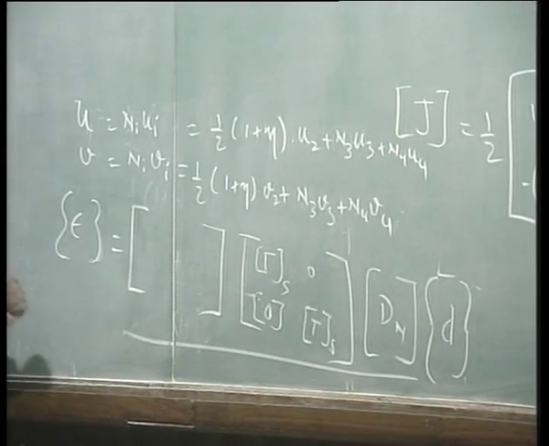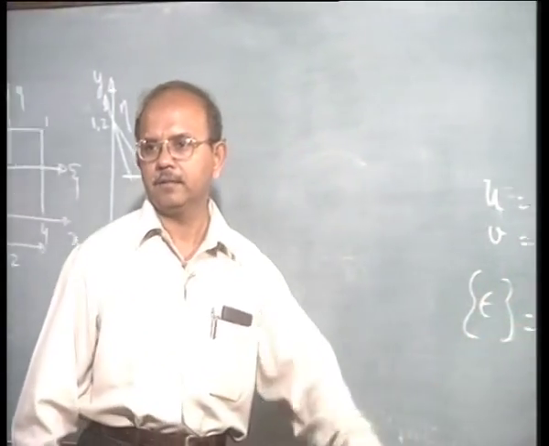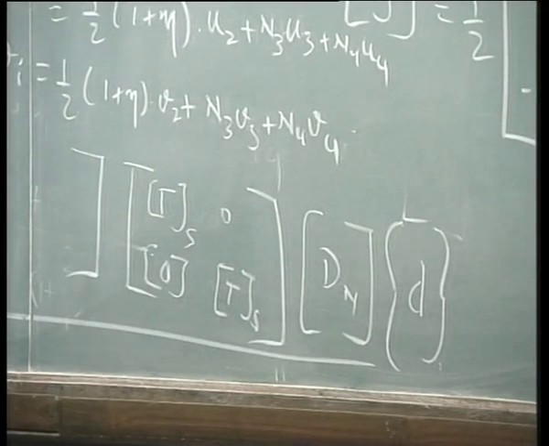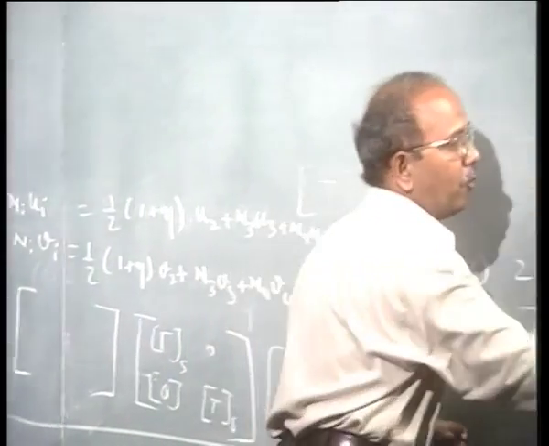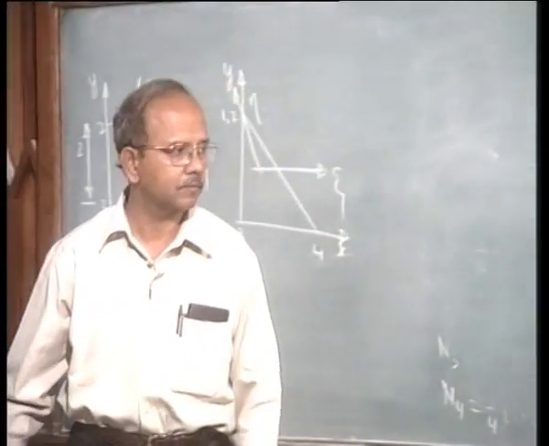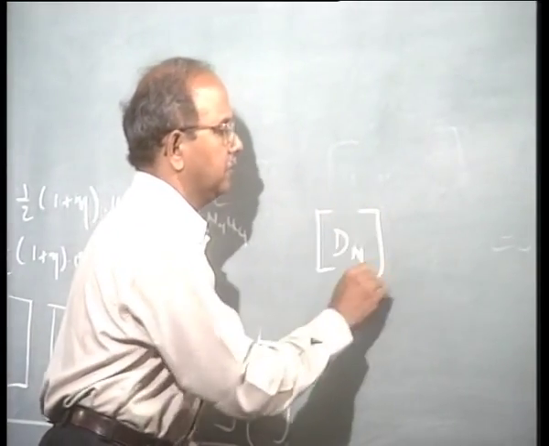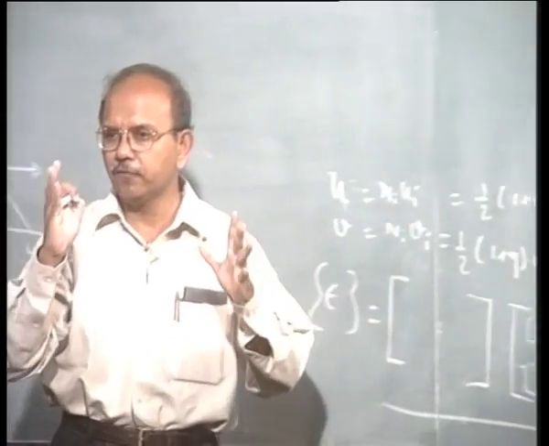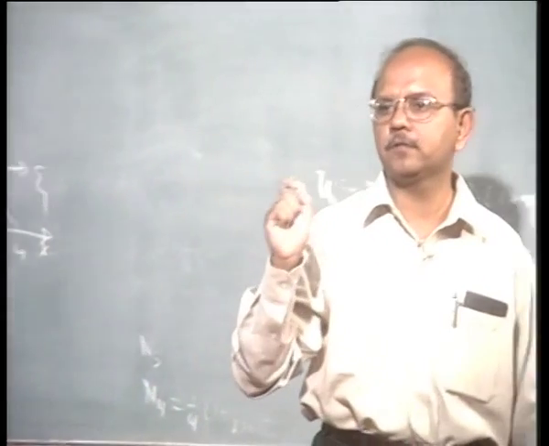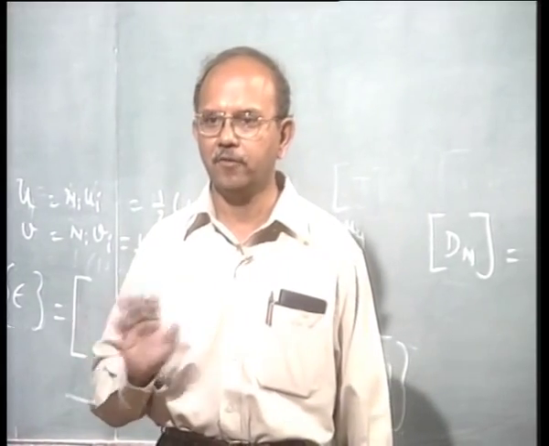Now I'll give you 2 minutes. I want you to calculate Dn, just calculate Dn and tell me what it is. Since you have not done it before, I would like you to do that. Any questions? Is there any confusion? Has anyone not understood the steps? Okay, now it is clear, everything is clear.